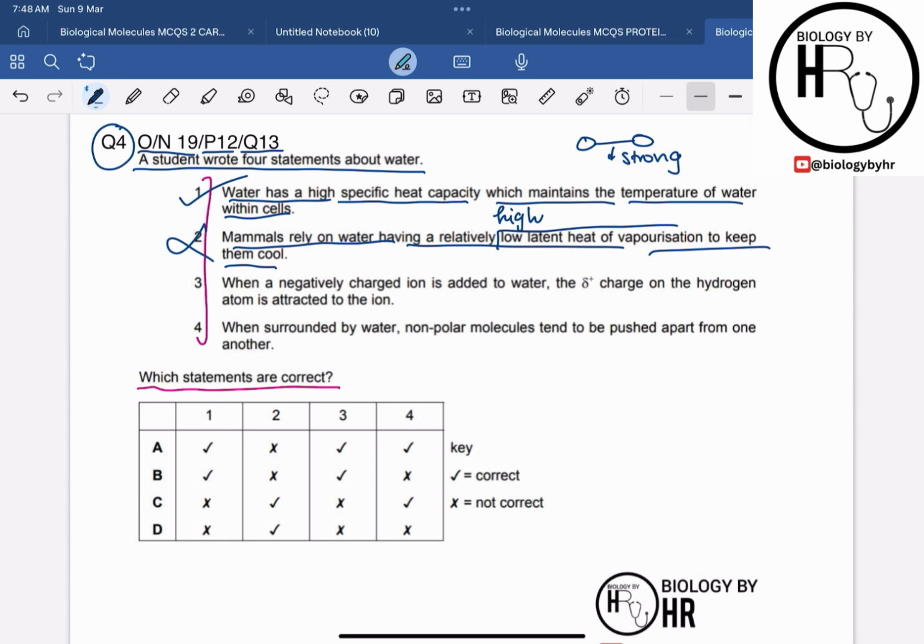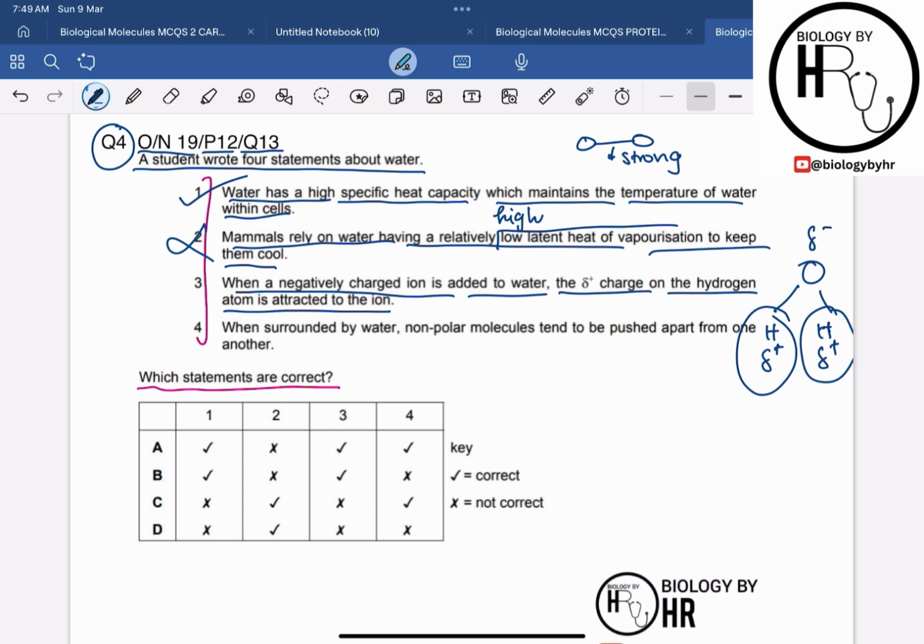Let's move on to statement 3. Statement 3 says that when a negatively charged ion is added to water, the slightly positive charge on the hydrogen atom is attracted to the ion. So we know that water is a polar molecule, right? And it has an oxygen which is slightly negative and it has 2 hydrogens and both of them are partially positive, right? So obviously, whenever the negatively charged ion comes, the partially positive hydrogen is going to attract it. So this statement is correct.